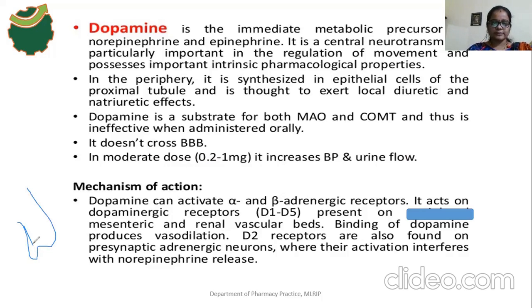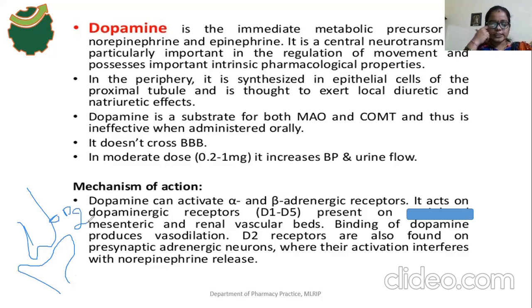This one is the presynaptic nerve terminal, and this one is the postsynaptic nerve terminal. So D2 receptors are present in presynaptic nerve terminals.